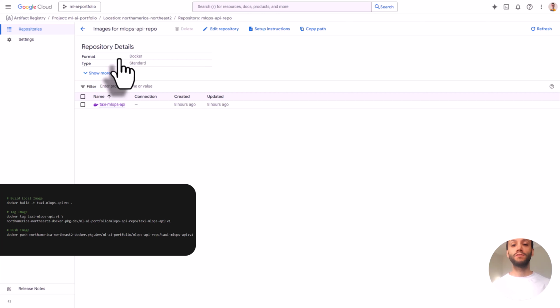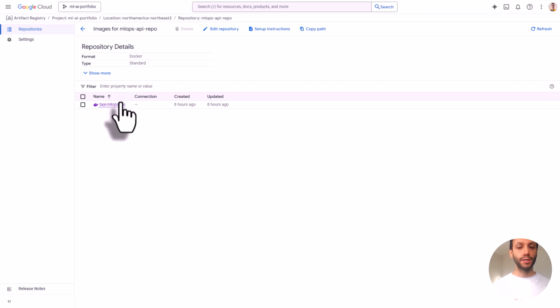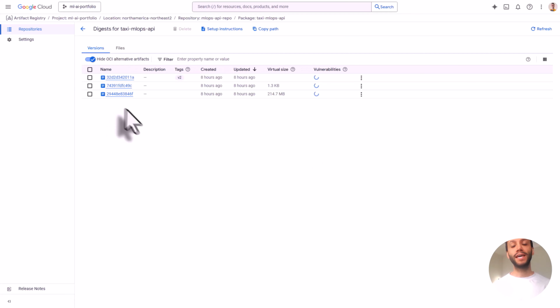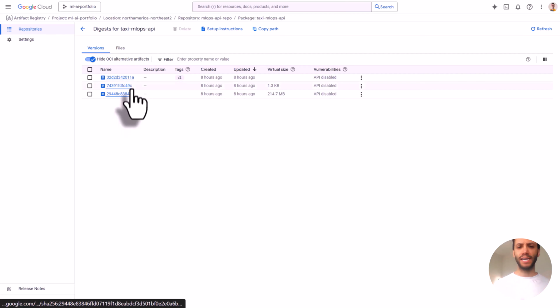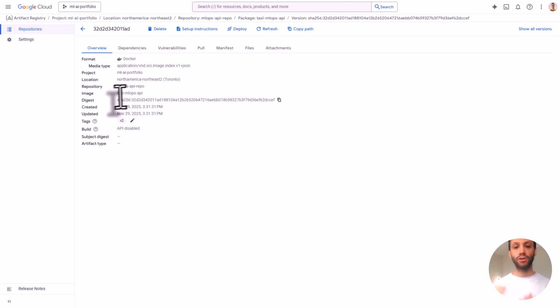The FastAPI was fully implemented, the Dockerfile was tested and validated locally, and the container image was stored and versioned in Artifact Registry. Once deployed, Cloud Run provided a public HTTPS URL for the FastAPI service, automatic SSL and TLS certificates, scalable pay-per-use infrastructure, and system health checks.